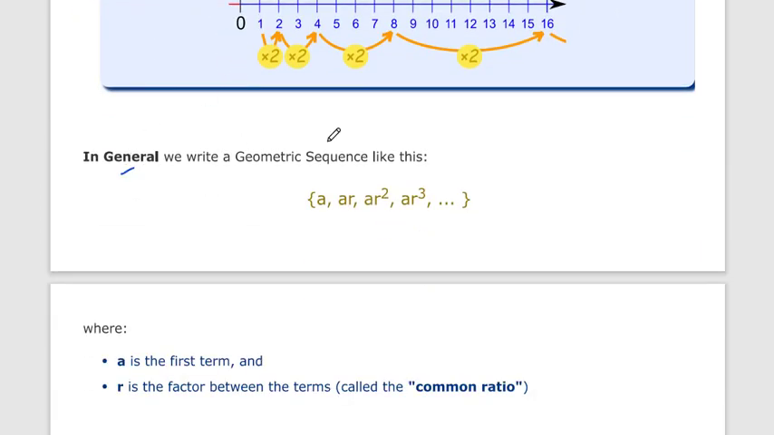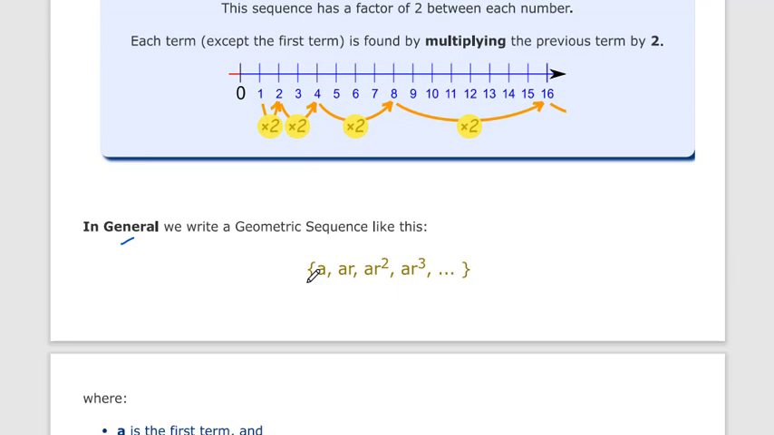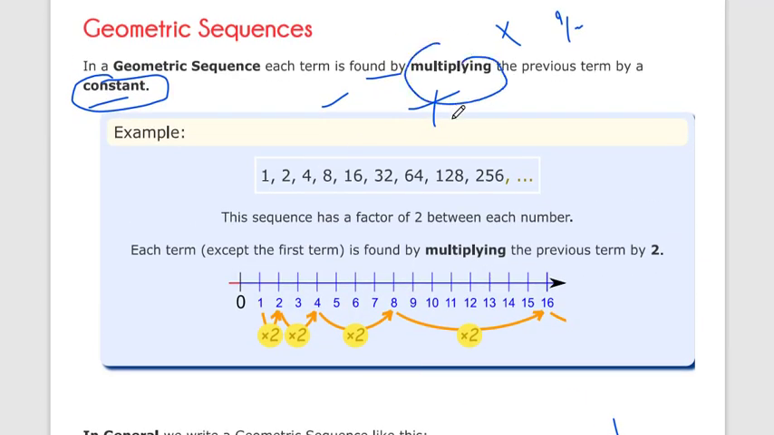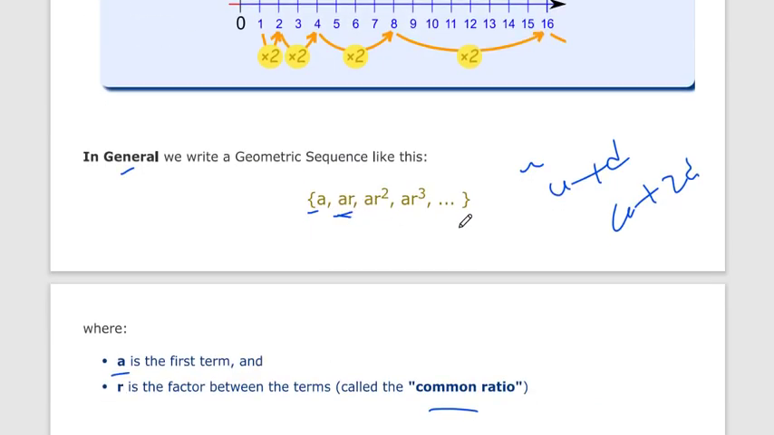In general we write a geometric sequence like this: a, ar, where a is the first term and r is the factor between the terms. It's also called the common ratio. In an arithmetic sequence we have addition, so we have a, a plus d, a plus 2d, like this. And in a geometric sequence we have the common ratio as a multiplication, so we can write ar square, ar cube, okay.